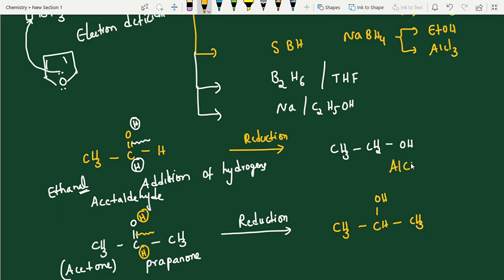What is this alcohol name? The actual name is ethyl alcohol, right? So it is a primary alcohol, and this one is a secondary alcohol. So you may expect questions: acetaldehyde on reduction gives primary alcohol, secondary alcohol, tertiary alcohol, or both 1 and 2. Those kinds of options you may expect.